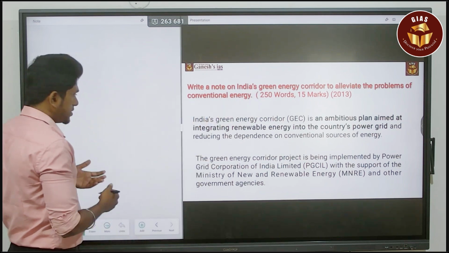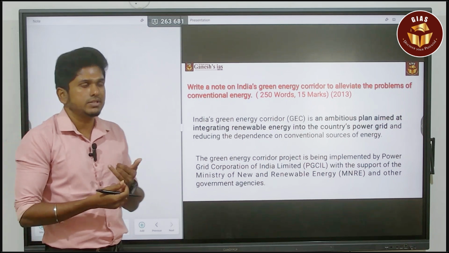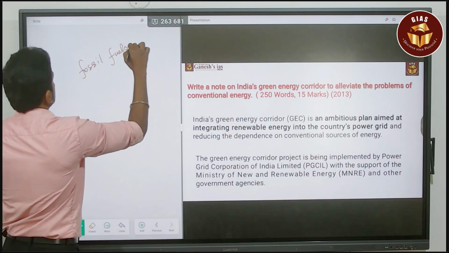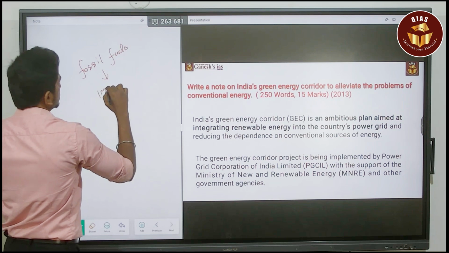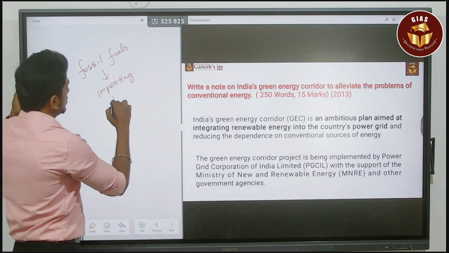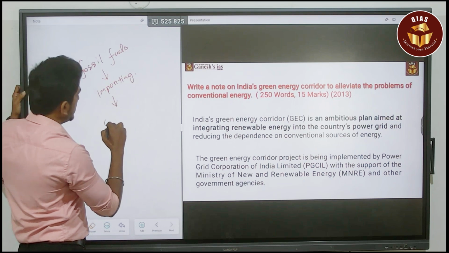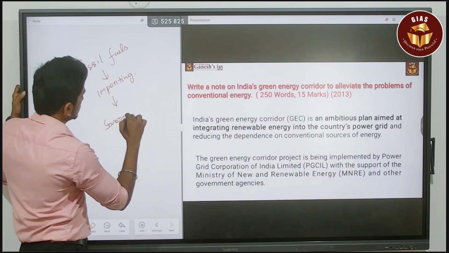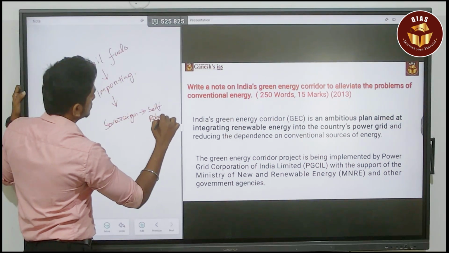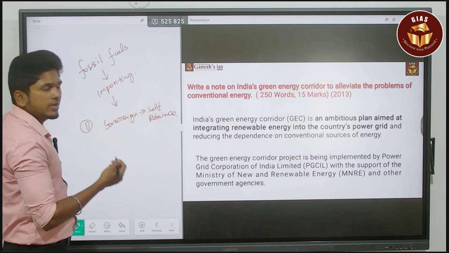When it comes to conventional energy sources, we are mainly dependent on foreign nations for fossil fuels. So mainly we are importing from foreign nations. By going with this green energy, we are going to make India sovereign and self-reliant. We are not going to depend on anyone. So that is the first thing. We are going to make India a self-reliant one.